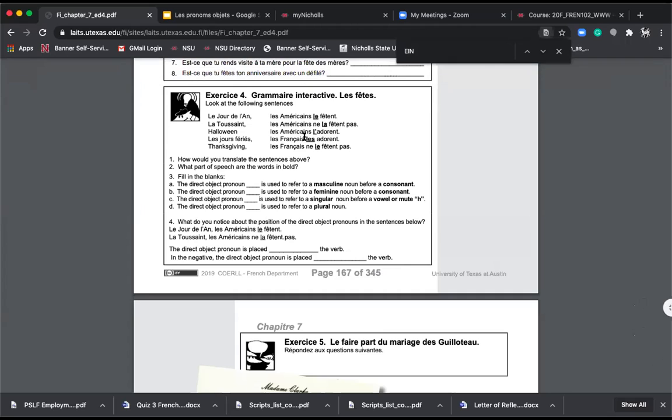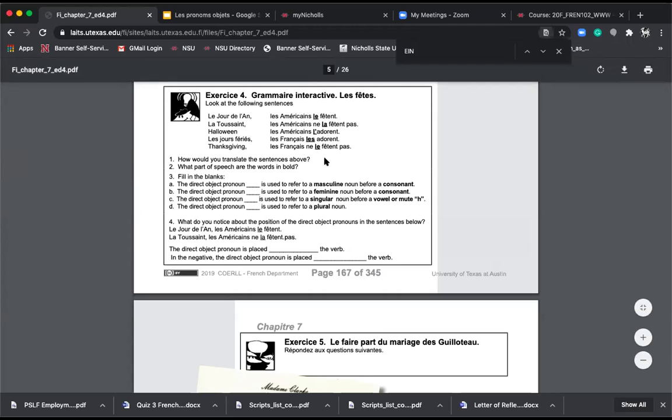So let's look at these questions. These are called direct object pronouns. So let's fill in the blanks. The direct object pronoun blank is used to refer to a masculine noun before a consonant. So here we have a consonant f, fête, so le fête. The direct object pronoun, so that would be le.